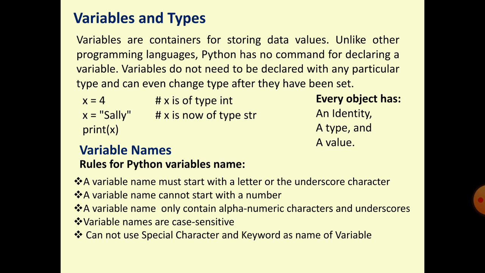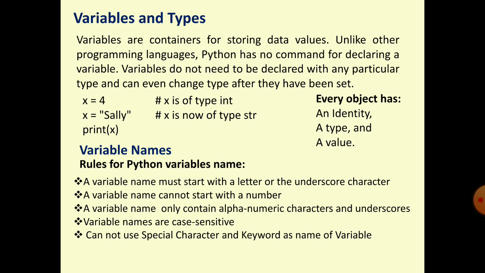Next, we cannot use a keyword as the name of a variable. A keyword is a word already defined in the programming language, having a predefined meaning. Each language is a set of predefined words.